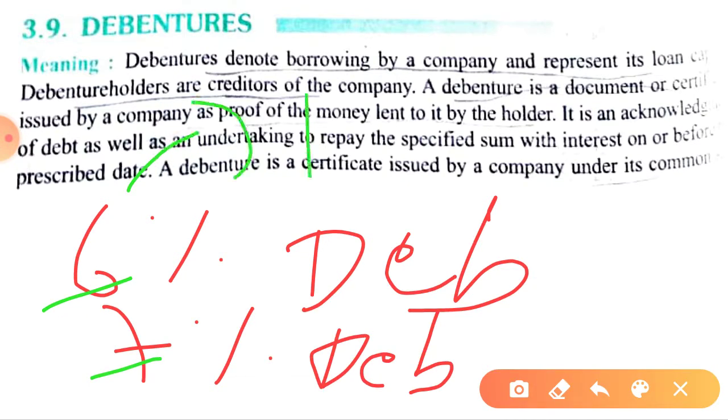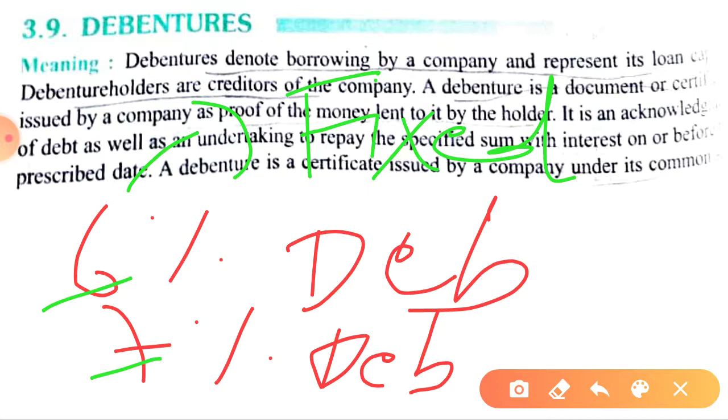So what does this 6% or 7% mean? It's a fixed rate. If you have not seen this yet, you are going to see it in chapter number 7 of accountancy, issue of debentures, and then redemption of debentures in chapter number 8. So it's a fixed charge, whatever it may be, 10%, 11%. That is the rate of interest payable half yearly to the debenture holders. Is this point clear to you?